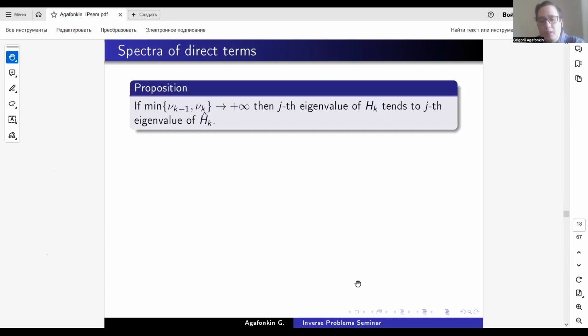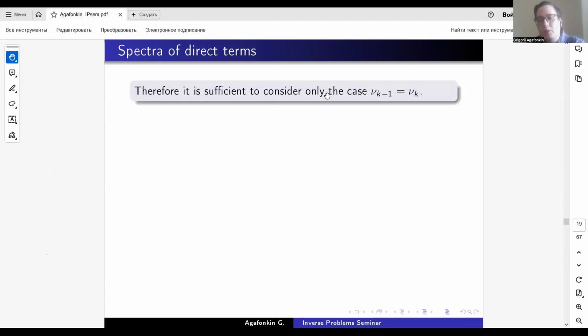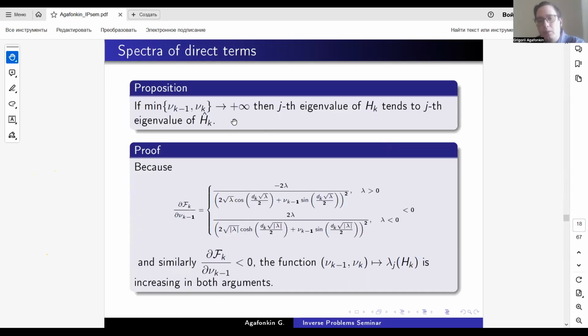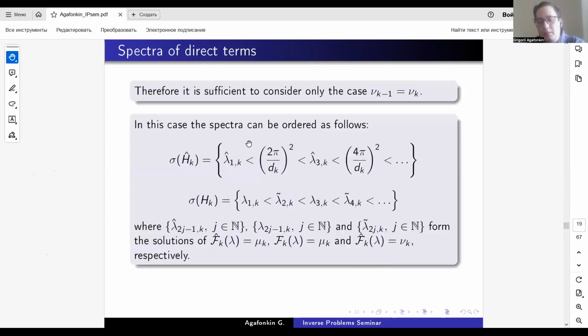So the function mapping nu_k minus 1 and nu_k to the jth eigenvalue of the operator h_k is increasing in both arguments, and therefore it is sufficient to consider only the case where they are equal, because we tend them to plus infinity, and we know that this function is increasing in both arguments, so we can consider only the diagonal. And in this case, the spectra of these operators can be ordered. The spectrum of the operator h_k hat will be ordered as this, and the spectrum of the operator h_k without hat is ordered as this.